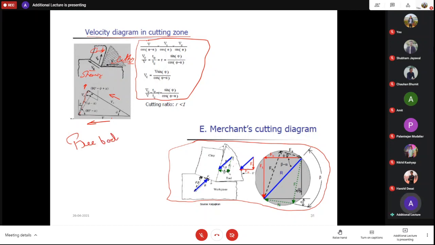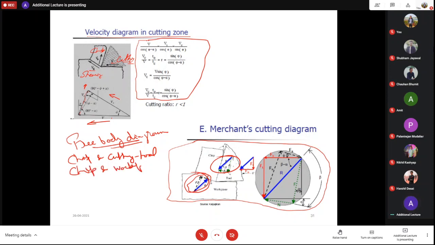So you can draw a free body diagram of the chip, and then you can find out these different cutting forces which are acting, one on the shear plane, another between the... So actually what is happening here, one interface is between chip and cutting tool, all right? So these components are coming into picture. Here, these components are coming into picture. This is between chip and workpiece,